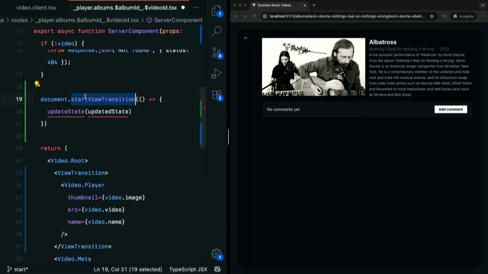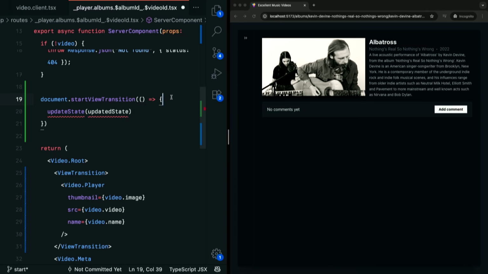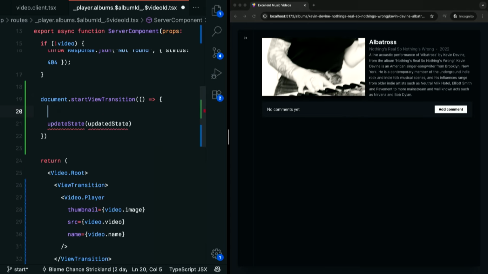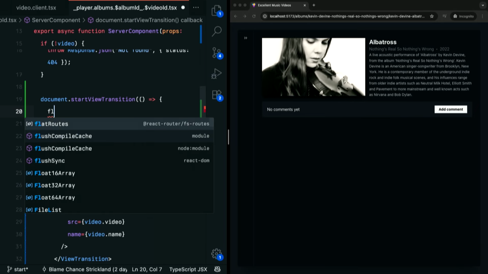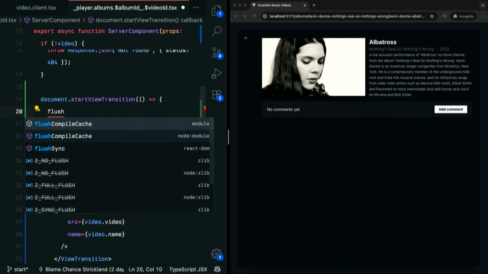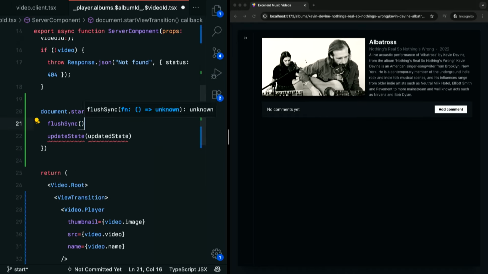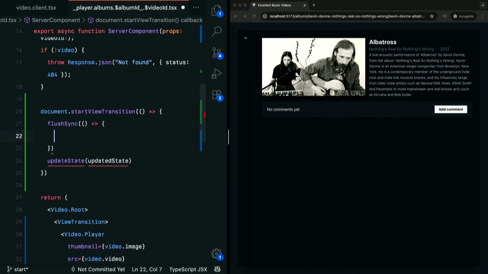Also, updating state in React is an asynchronous function. So we all know how fun asynchronous edge cases can be, so we need to bring in flushSync to make sure that this update actually completes before we start animating anything, right? So this is kind of a pain.